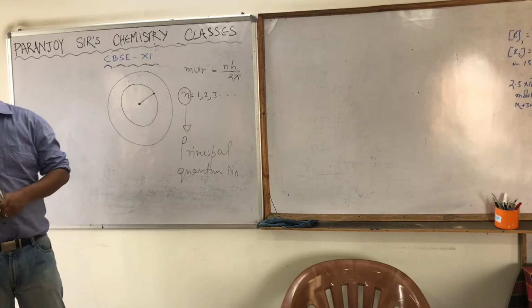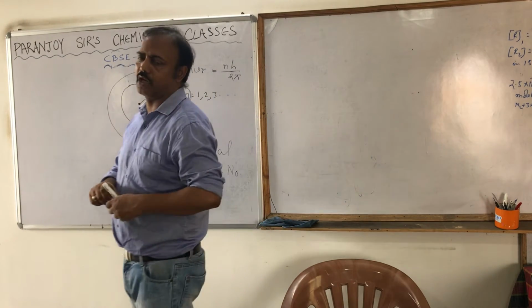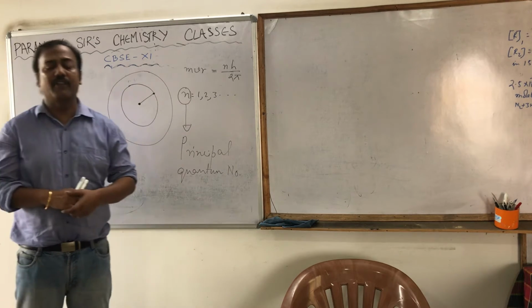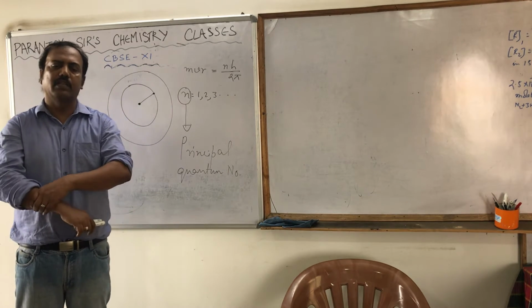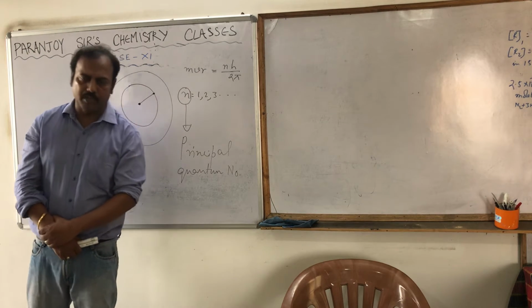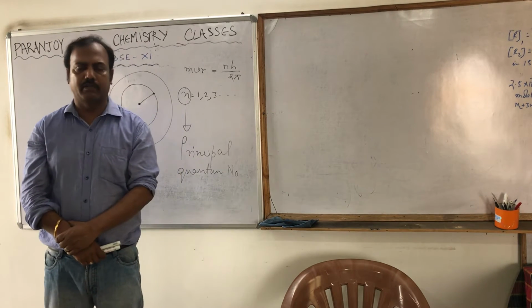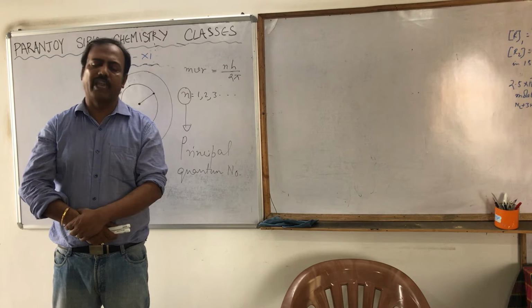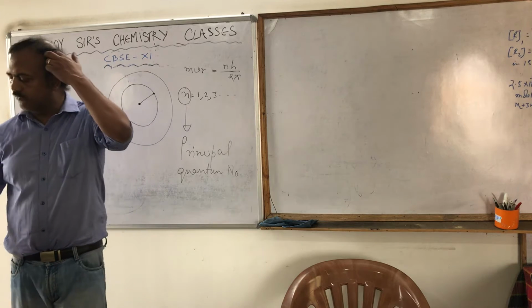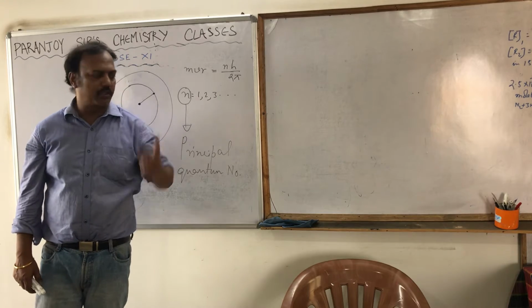So that is the main thing of Bohr's postulates, that it is explained for only one electron system. Second, the electrons are moving in certain fixed circular paths surrounding the nucleus, and those fixed circular paths have an angular momentum equal to an integral multiple of h by 2 pi, that is nh. mvr is equal to nh by 2 pi. These are mainly Bohr's postulates.